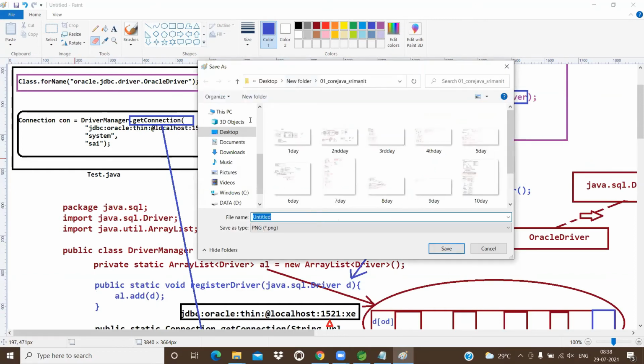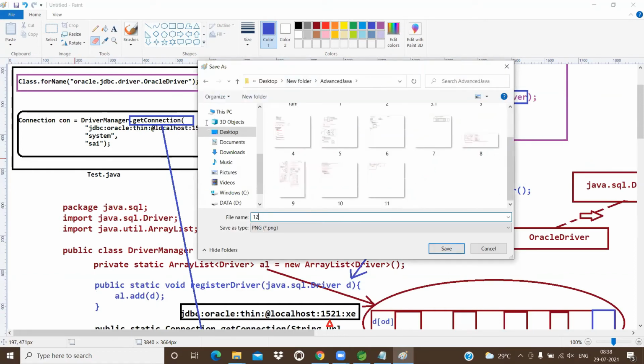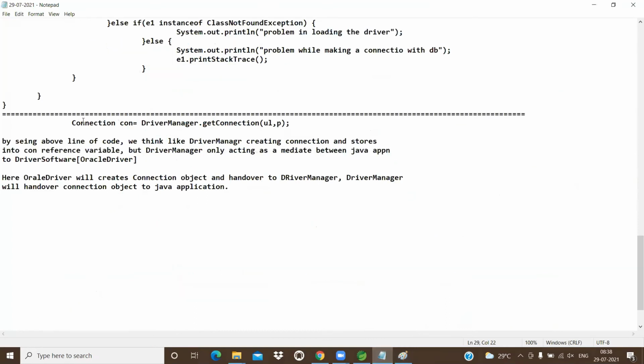What is that theoretical point I mentioned? By seeing the above lines of code, driver manager dot get connection, we don't know the background logic. That's why we feel like driver manager is creating the connection object. No, driver manager is not creating the connection object. Driver manager is a mediator between Oracle driver and Java application.